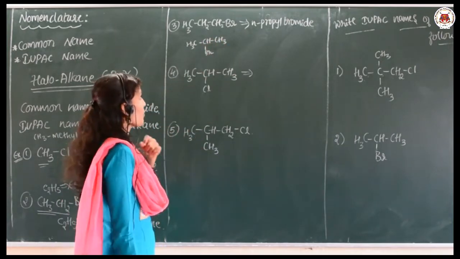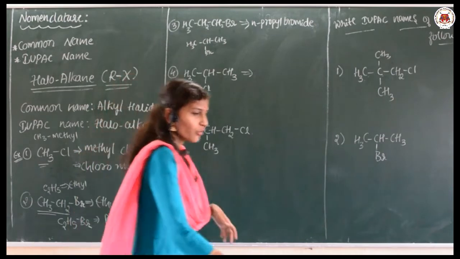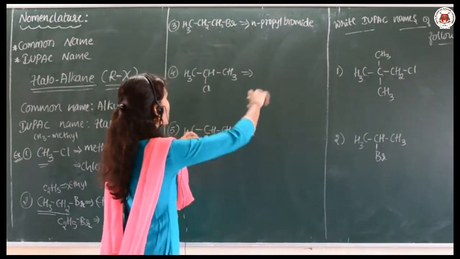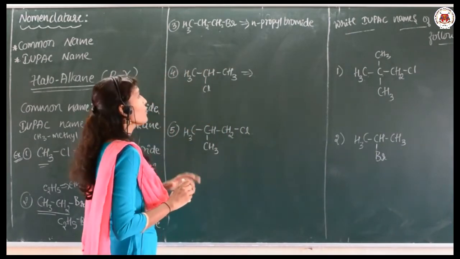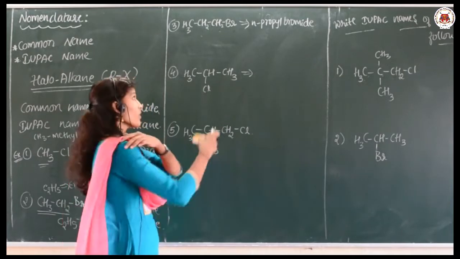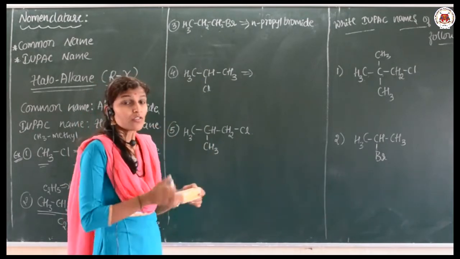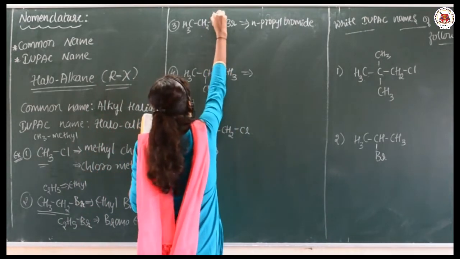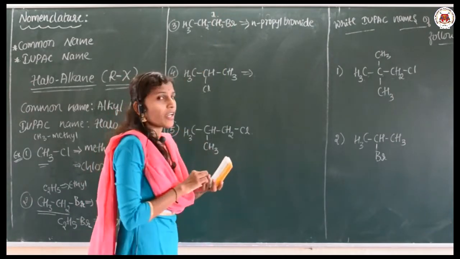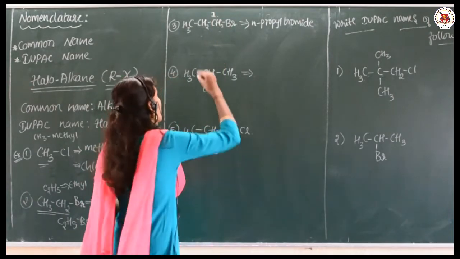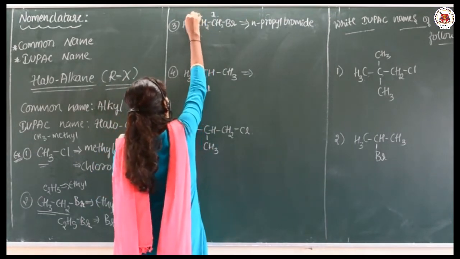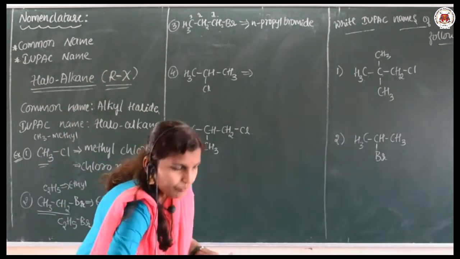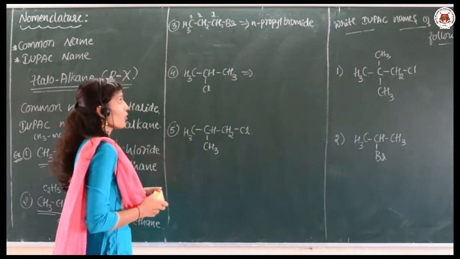But for IUPAC naming, what are we going to take? The common name is n-propyl bromide. While for IUPAC naming, Br is attached there. You have to select the longest chain and number the carbons. Because Br is attached to that carbon, it must get the least number. I will just tell you briefly, as you studied this very well in your first PUC, regarding the rules of IUPAC naming.